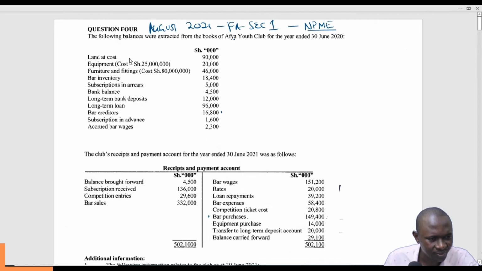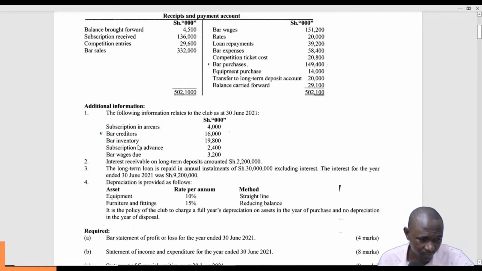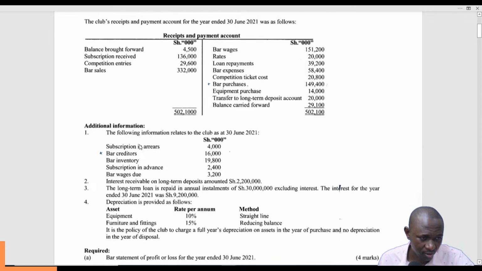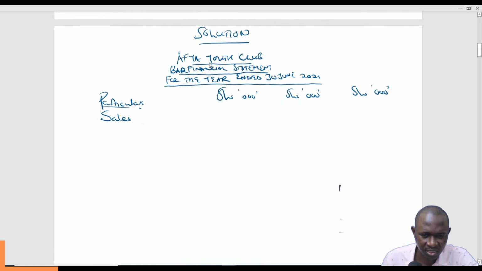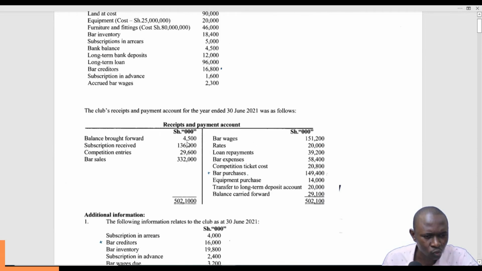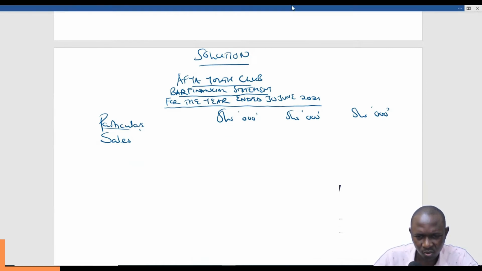So what is our sales? We expect it to be in receipts and payments. Bar sales, you can see it's here, 332,000. Do we have any workings on sales? Anything that can reduce the sales? There seems to be nothing to reduce the sales. So we simply write sales, 332,000, as it is on the outermost column, because we don't have any workings.